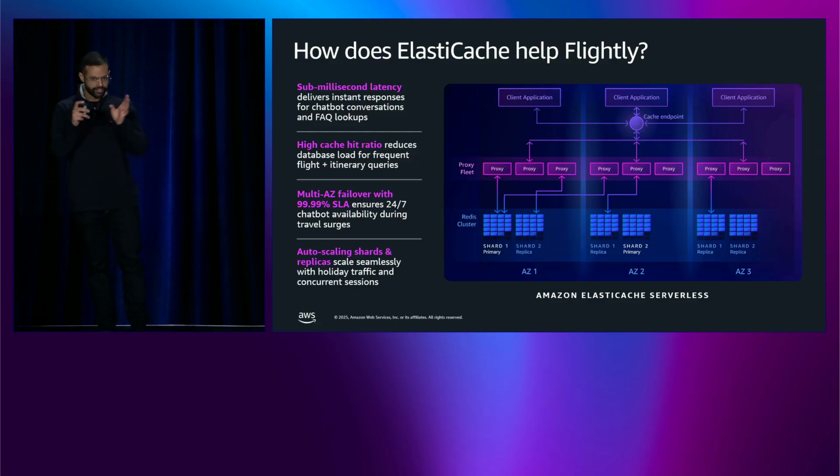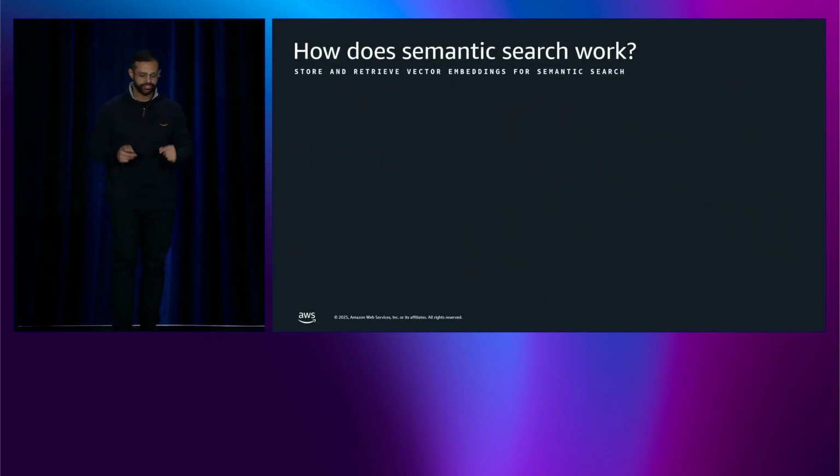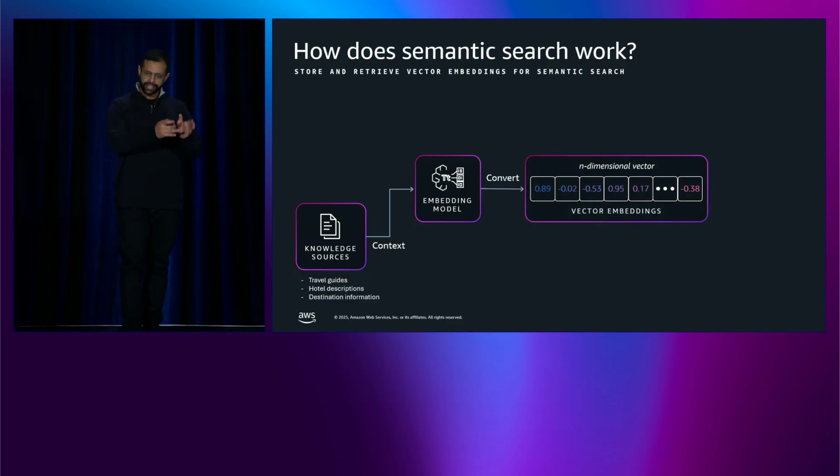So all of this relates to something called semantic search. So let's see how semantic search actually works. You start with your domain knowledge. This would be travel guides, hotel descriptions, visa policies, etc. For Flightly, it's all in Aurora Postgres. You break this corpus into bite-sized chunks, and then you feed this data through an embedding model.